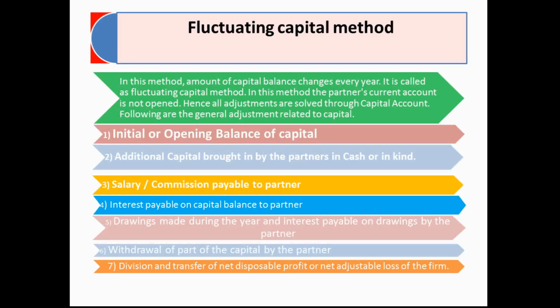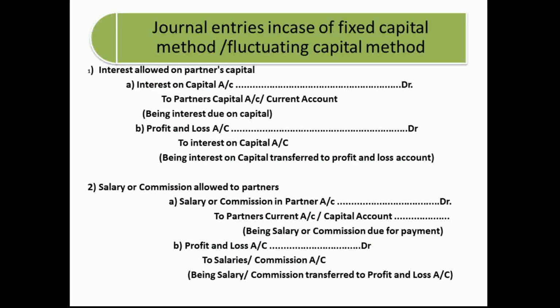The few transactions which are recorded in the capital accounts are initial opening capital, additional capital brought by the partner, salary and commission paid to the partner, interest on the capital, interest on the drawings, withdrawals by the partner, that is the drawings, and division of the profit and loss of the partner. All these transactions are recorded in the partner's capital account when the fluctuating capital method is followed by the partnership firm. Journal entries in case of the fixed capital method and the fluctuating capital method.